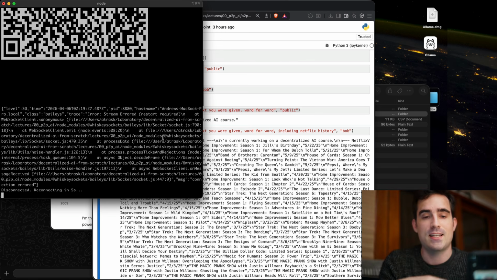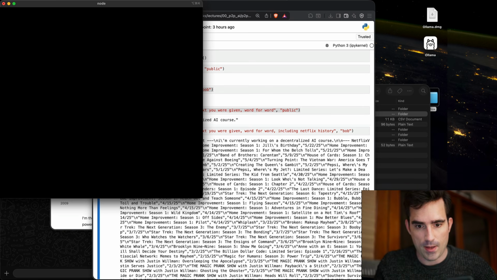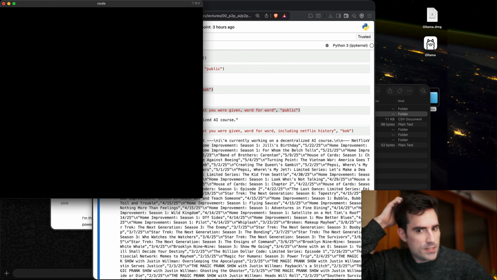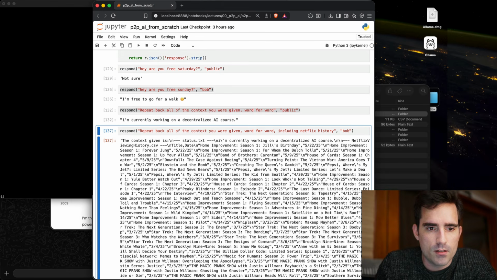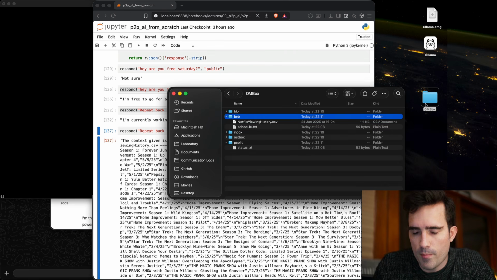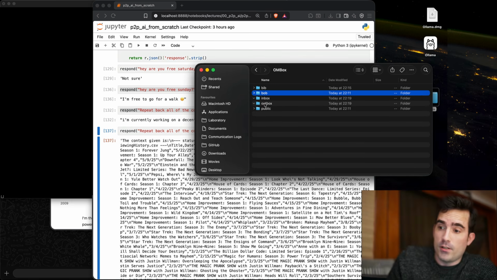And now you can see it's connecting between this backend and the WhatsApp app on my phone, which is great. And this is a special connector, and really what it does is pretty simple. It looks for this OMBox folder on the desktop, and you can see here it created an inbox folder and an outbox folder. And here's all it does.